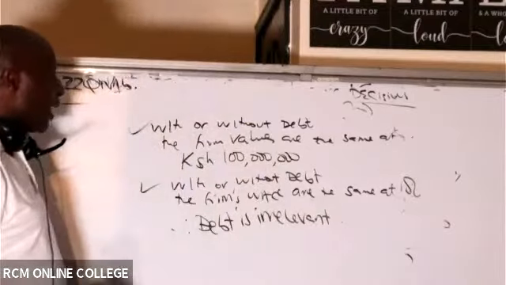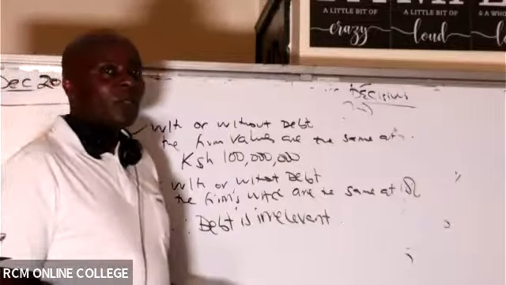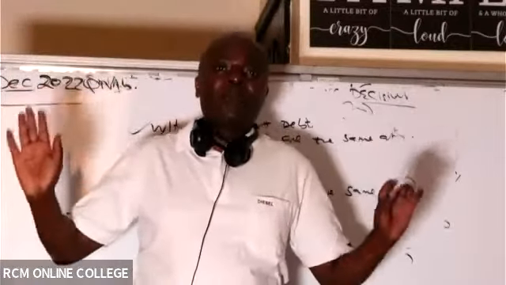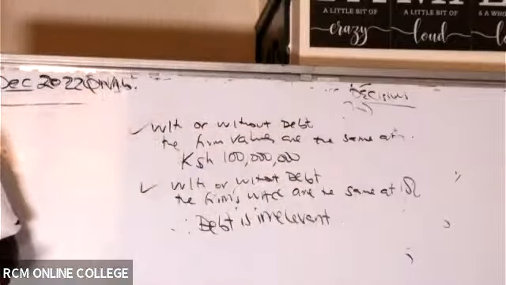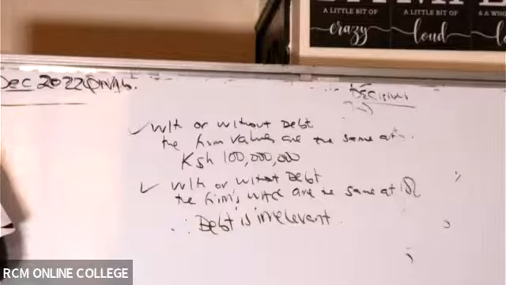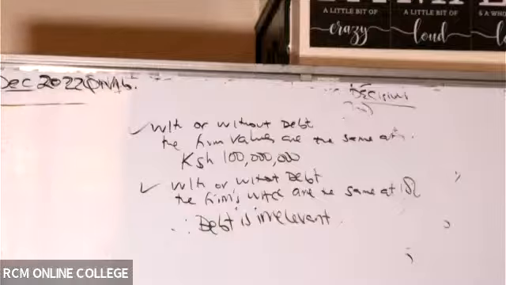In the absence of taxes, whether you have debt or not, the firm value remains the same. You will not have what we call a cost advantage. All right, thank you very much. Can I rub this very fast? We move on. At least you have an idea now. The thing here is having an idea.